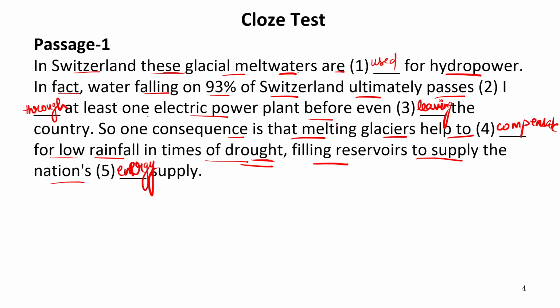Now let us read the entire passage again. In Switzerland, these glacial meltwaters are used for hydropower. In fact, water falling on 93% of Switzerland ultimately passes through at least one electric power plant before even leaving the country. So, one consequence is that melting glaciers help to compensate for low rainfall in times of drought, filling reservoirs to supply the nation's energy supply.